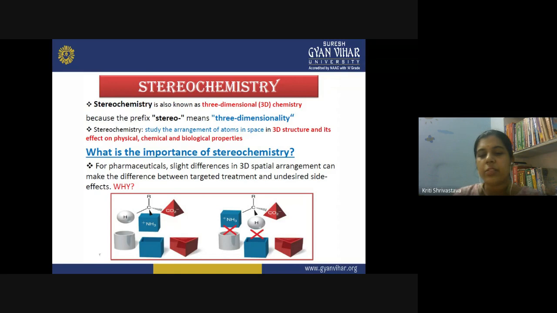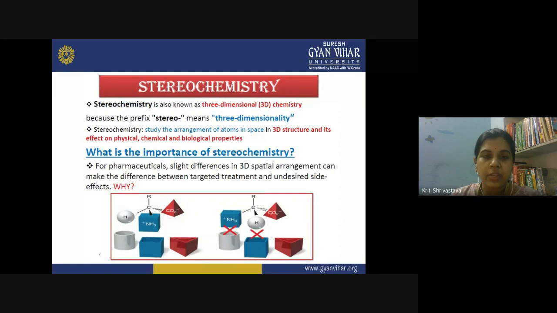Stereoisomerism generates a new branch of organic chemistry, that is stereochemistry. Stereochemistry is also known as three-dimensional chemistry, because in stereochemistry you study the three-dimensional configuration of different groups or atoms in the molecule. This three-dimensional configuration of the groups or atoms actually decides the property of the molecule, and therefore it becomes really important.